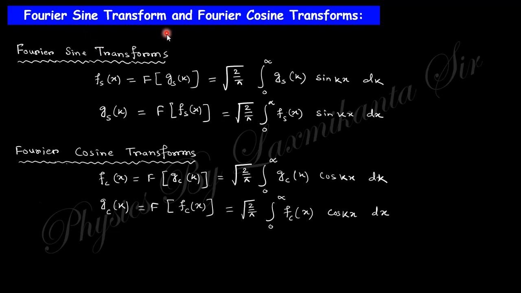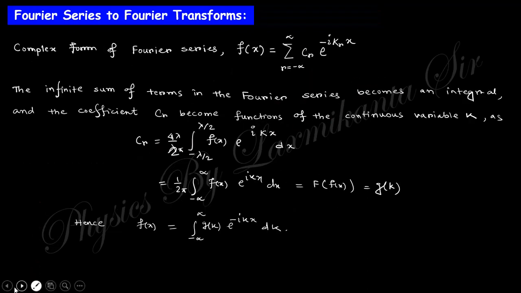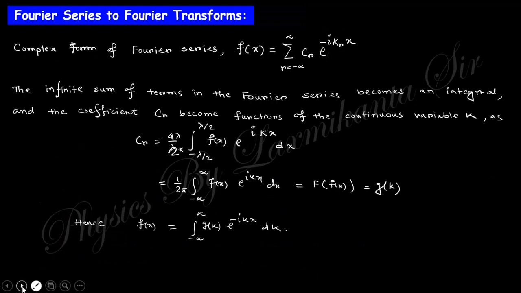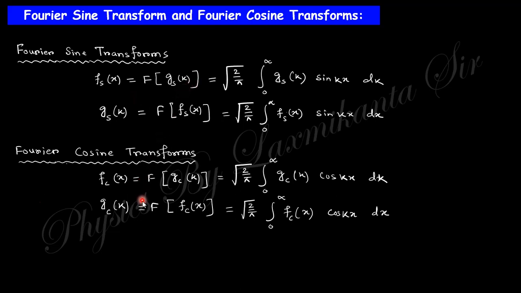Now the sine transformation and cosine transformation. Sine transformation means this Fourier transformation with the sine function. You can see here this is root 2 by pi, 0 to infinity, g of s, for actually sine function, sine kx it is. Actually, this exponential is converted into two parts, sine function and cosine function. When you take the sine function, this is called the sine transformation, and when you take the cosine function, this is called the cosine transformation.